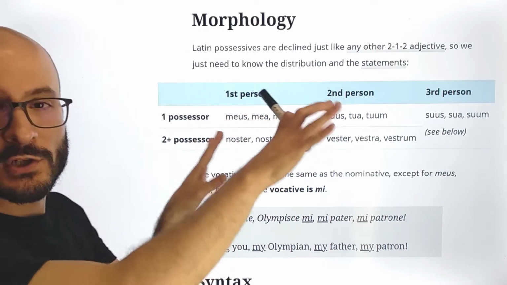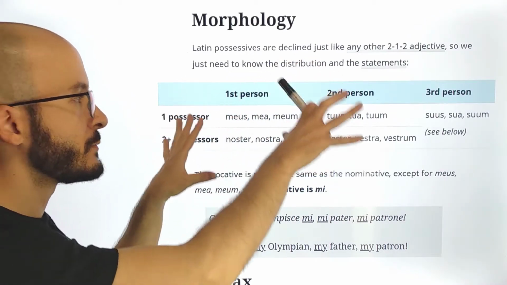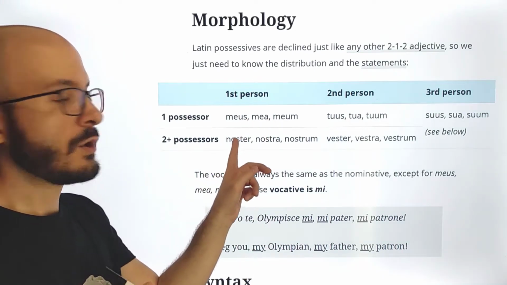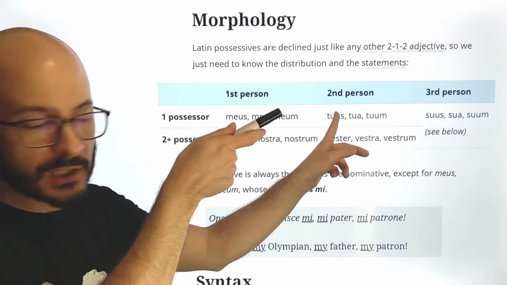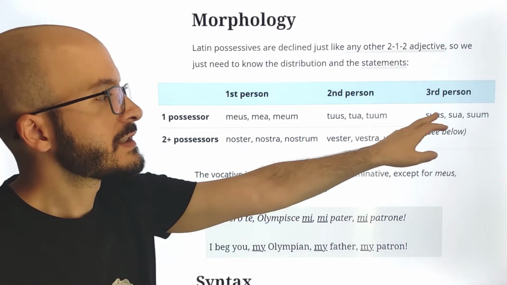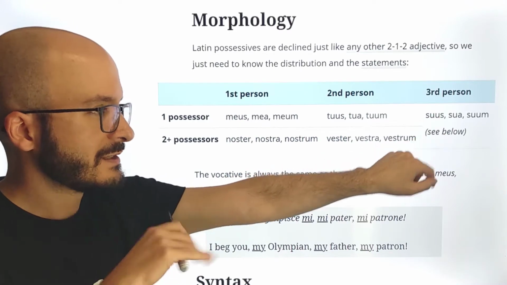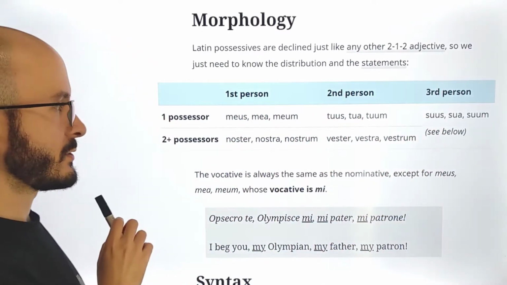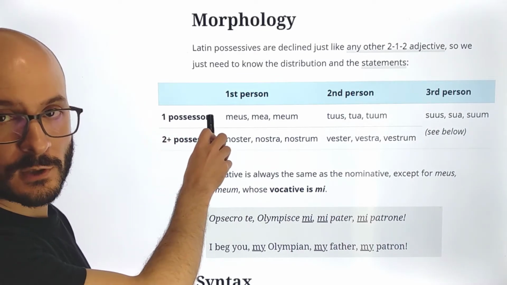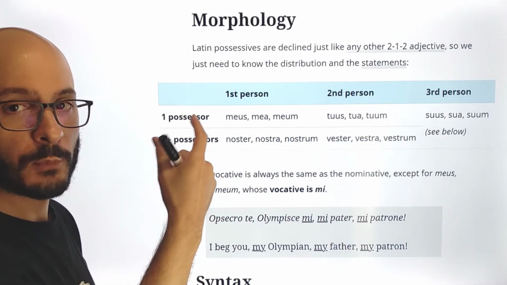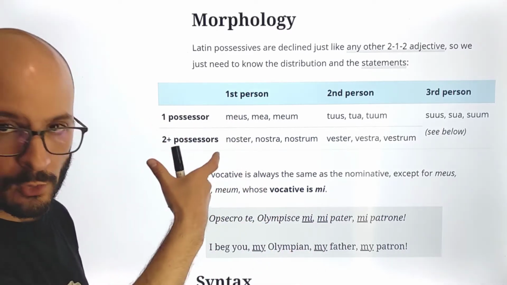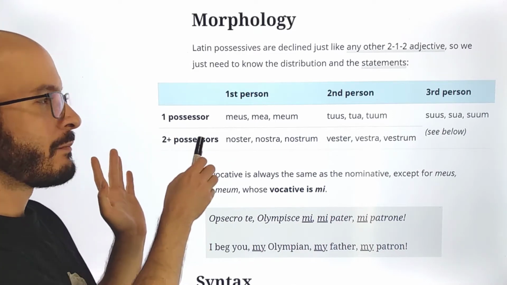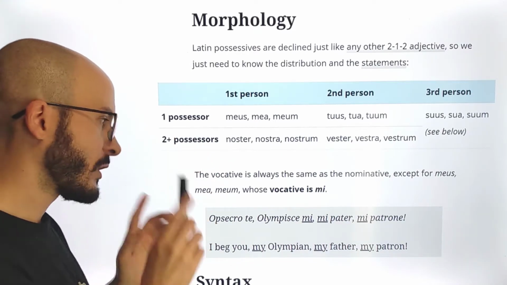And now let's understand the table. Let's understand the distribution. Okay, so we have first person. So this is me, this is we, this is you singular, this is you plural, and this is, we are going to talk about this just now. And then this is first person, second person, third person. And then we have one possessor, so it is one person who possesses, and two or more possessors. I don't like to say singular and plural, because it's not the same. We are going to see why.